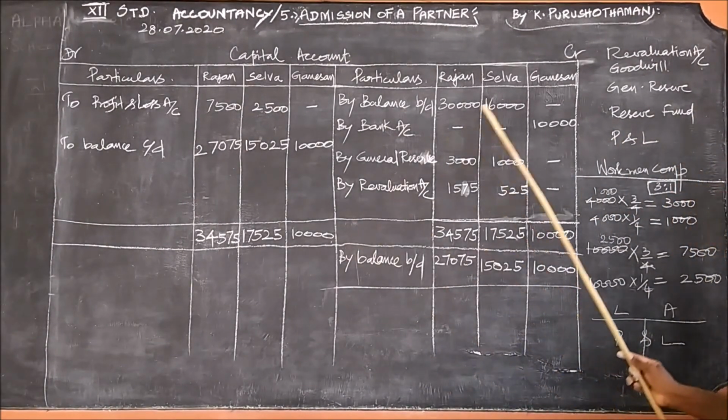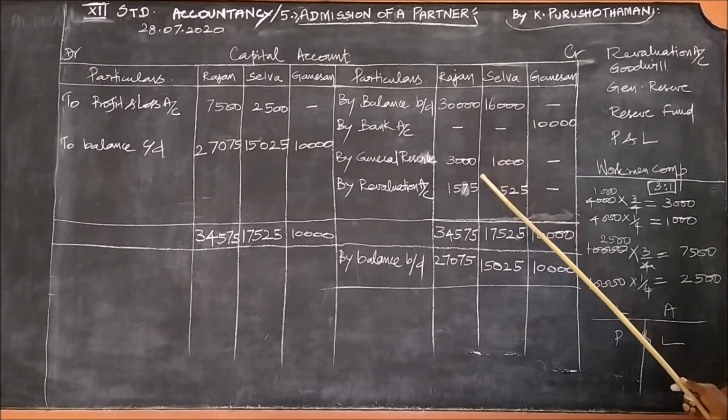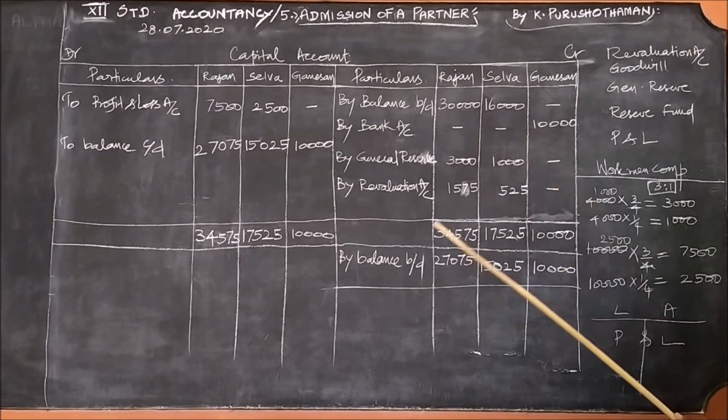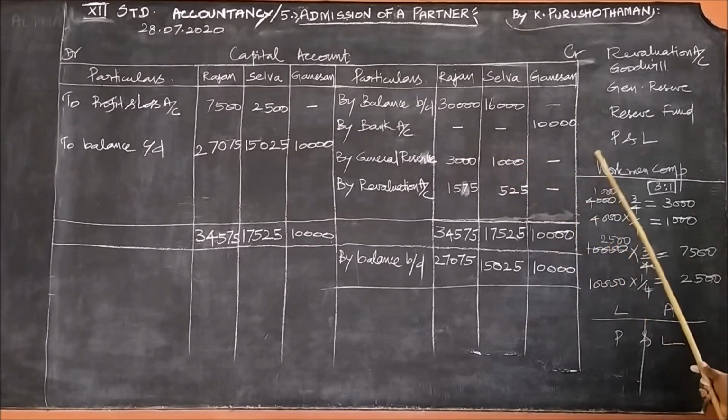In this problem, the general reserve is given as 4,000, and that 4,000 must be divided in the ratio given in the problem, 3:1. Therefore, 4,000 into 3 by 4, and 4,000 into 1 by 4, which is 3,000 and 1,000. That's what I have written.